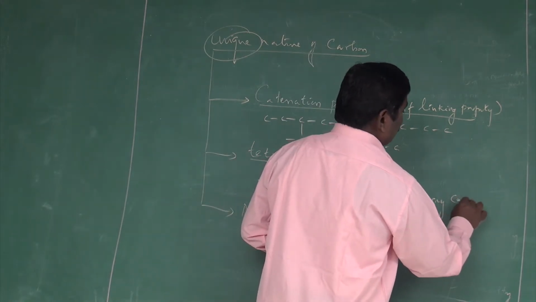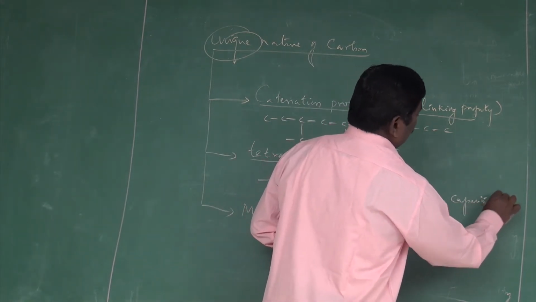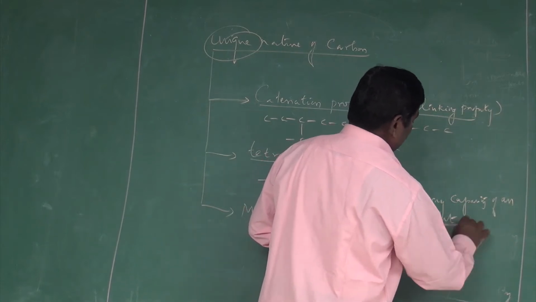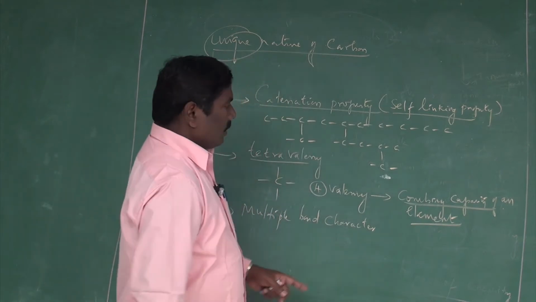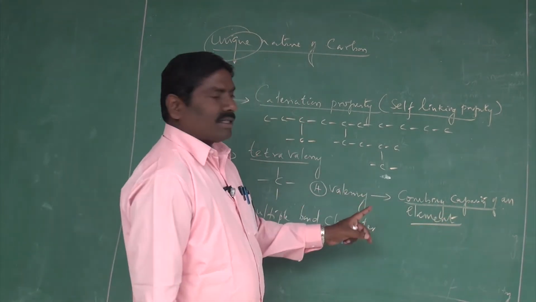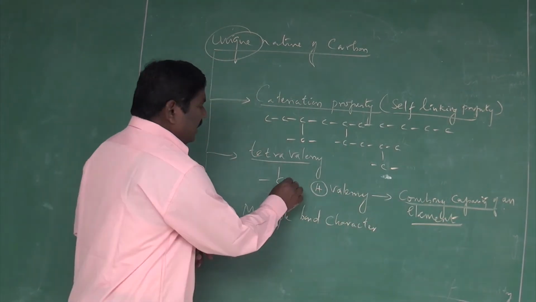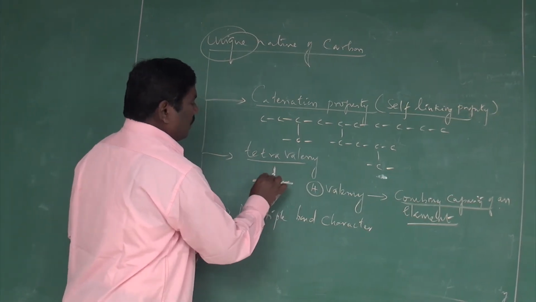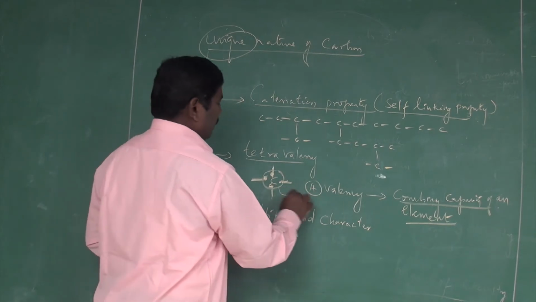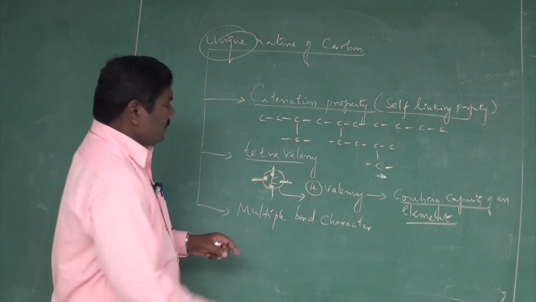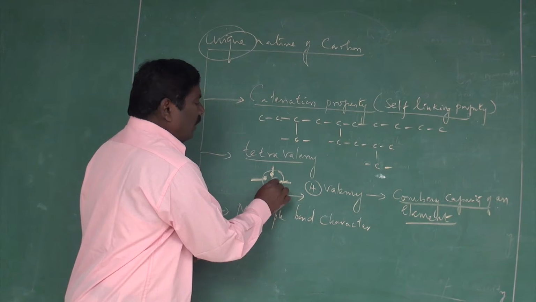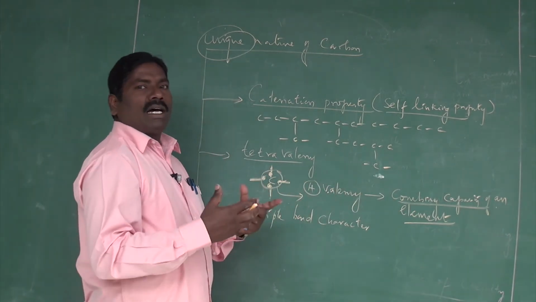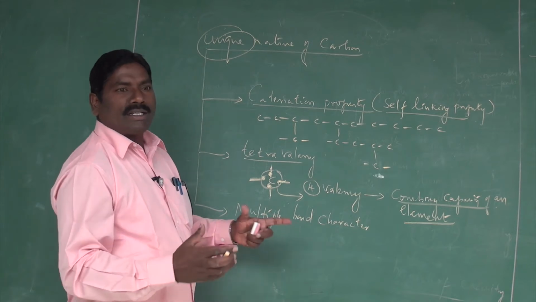Combining capacity of an element is called valency. Carbon has a valency of 4, that means it has 4 combining capacity, containing 4 electrons in its valence level. All these 4 electrons are going to combine with other elements to produce numerous compounds.